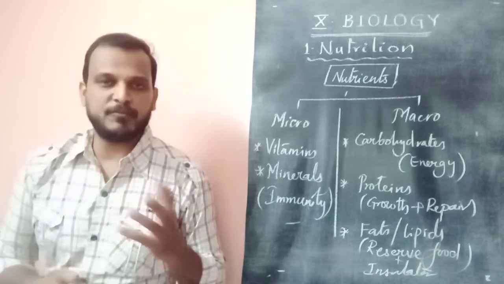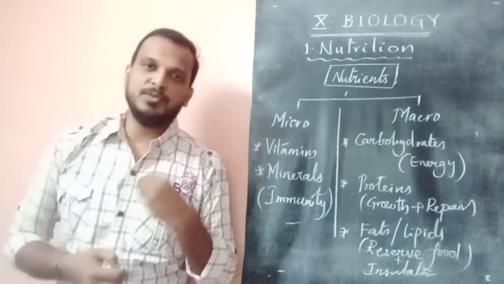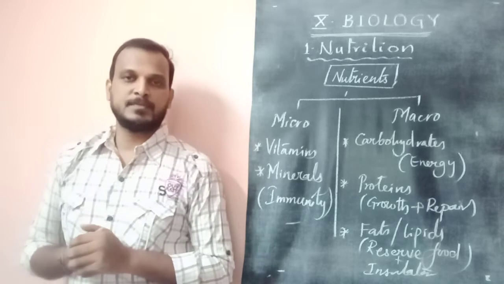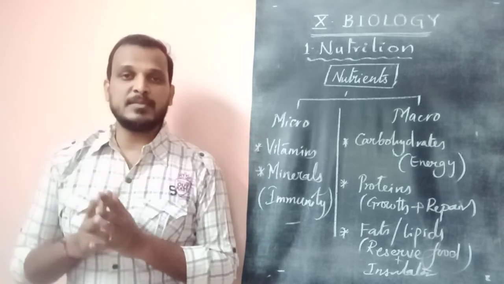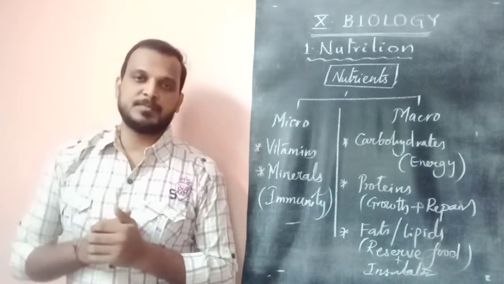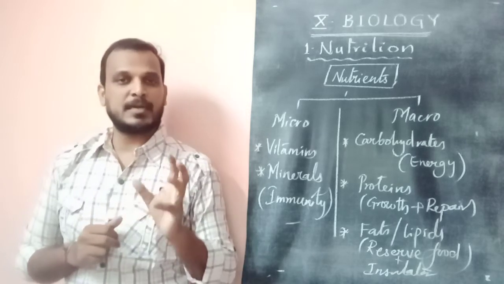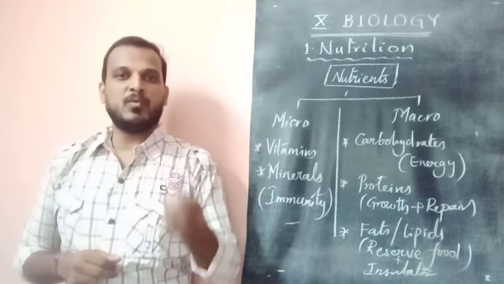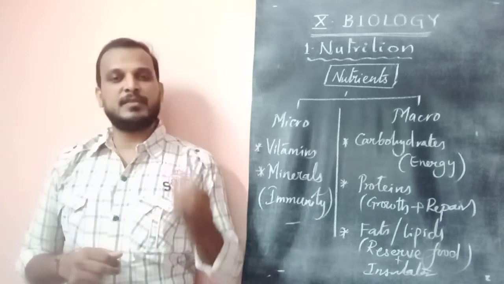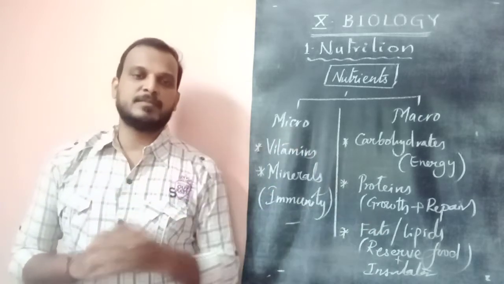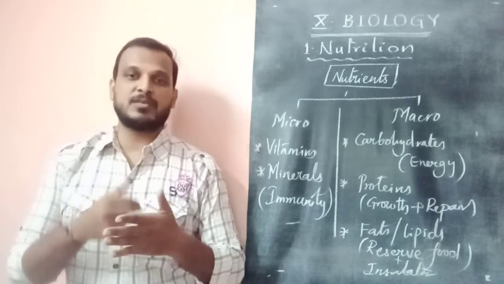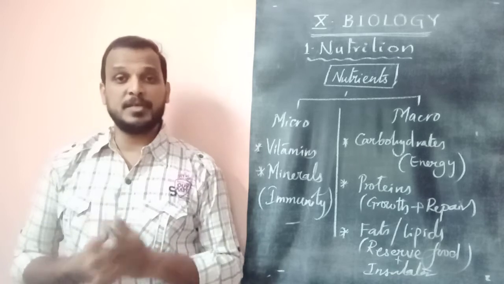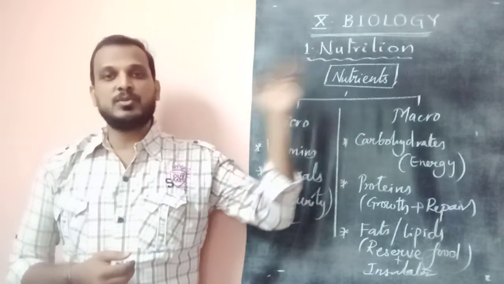Why does the organism want to provide nutrients to the body? We know that they want to get energy and meet all these needs. Here, the organisms are classified into two types based on how they supply food. Here the question is how an organism supplies food. No doubt, if they supply food, they will get all this. The first question is how they supply food to their body. So based on that, organisms are of two types.